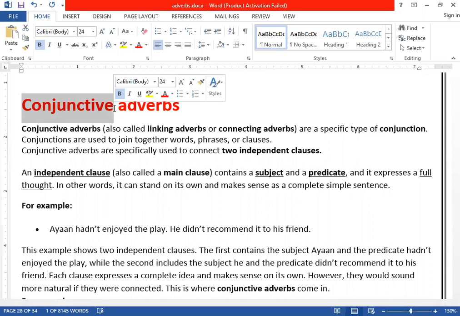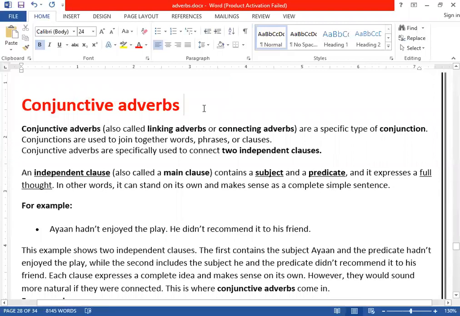Because conjunctions are words that connect or link. So that's why these conjunctive adverbs are also used to link. That's why we also call them connecting adverbs or linking adverbs. Conjunctive adverbs, we can also call them linking adverbs or connecting adverbs. And they are a specific type of conjunction, clear? And they are used to connect words, phrases, or clauses, clear?